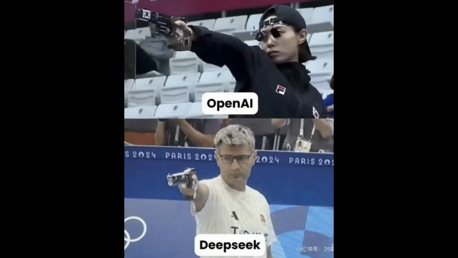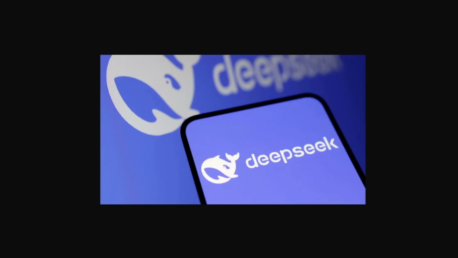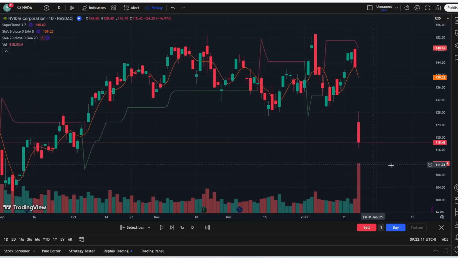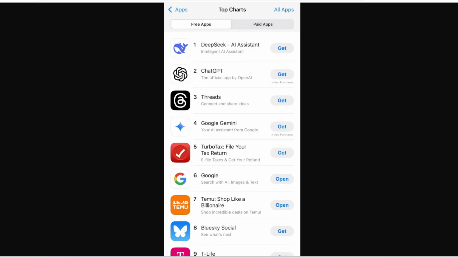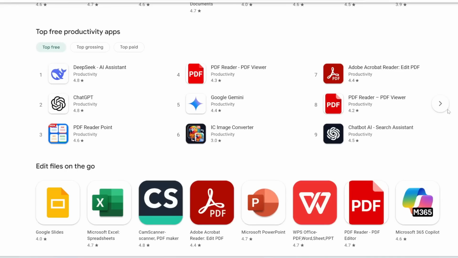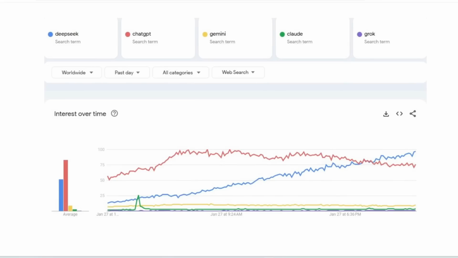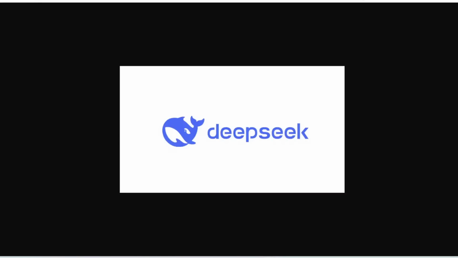DeepSeek this, DeepSeek that. This AI model not only took over the internet this week, but it also crashed the stock markets. It became the most downloaded app in the App Store, plus the top productivity app on the Google Play Store. Its search volume on Google even surpassed ChatGPT. So what the hell happened? What exactly is DeepSeek, and why did it cause such a huge disruption globally? That's exactly what we're going to go over in this video.